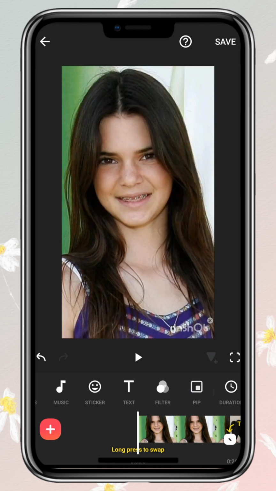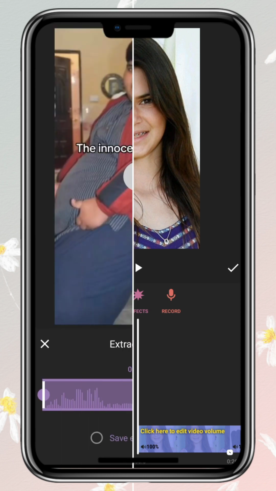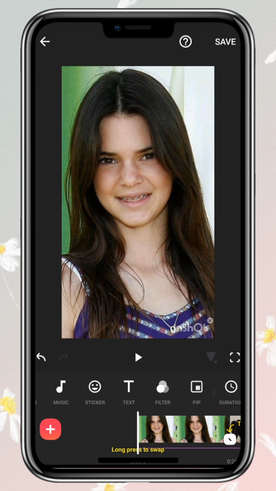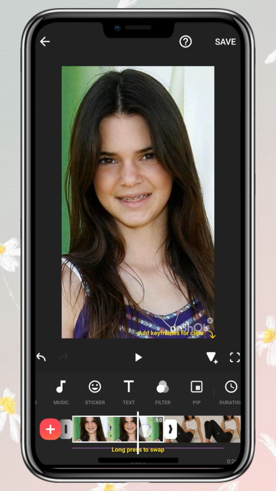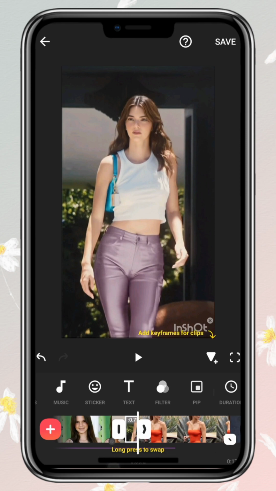Now add audio. If you don't have the audio, you can get the audio from the link given below in the description. Now set the first photo to the time duration of 4.8 seconds and all of the photos to the time duration of 0.7 seconds.